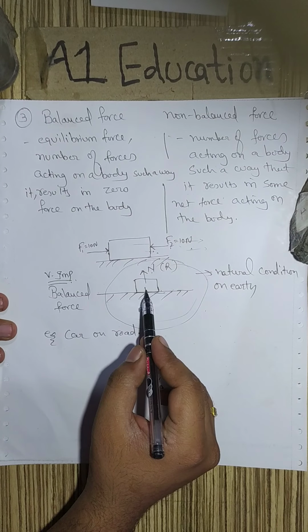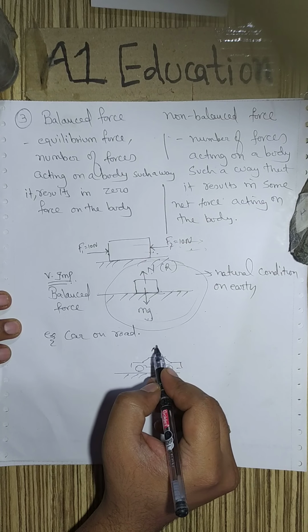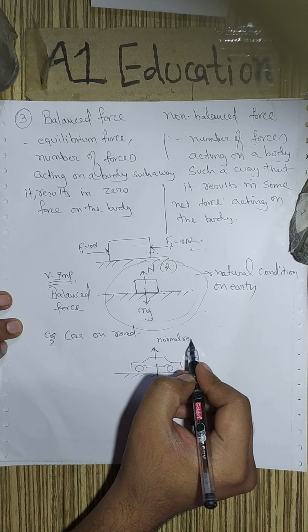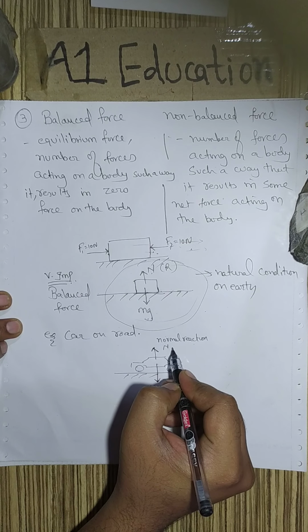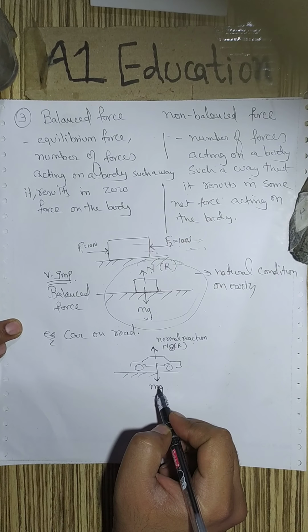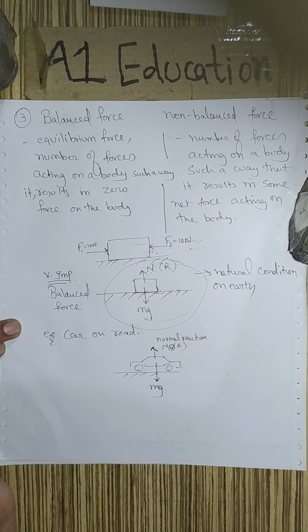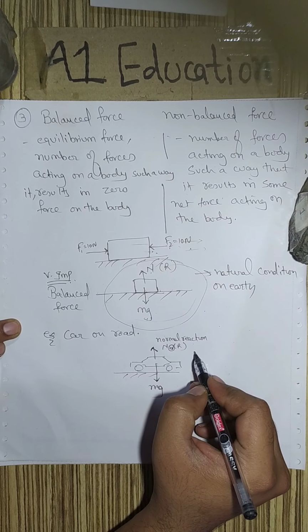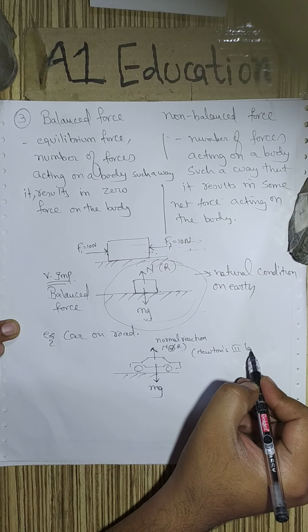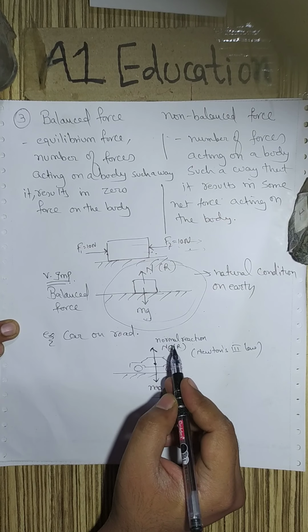As I said, when a force acts in the downward direction, there will always be an opposite force called the normal reaction. This normal reaction can be denoted by capital N or capital R, anything. As the weight acts in the downward direction, a normal reaction force will compulsorily act in the upward direction. This is a rule of the universe, and this happens as per Newton's third law.